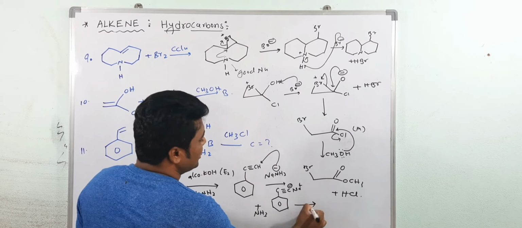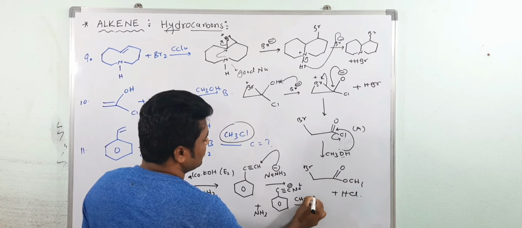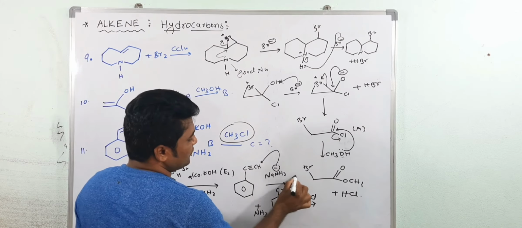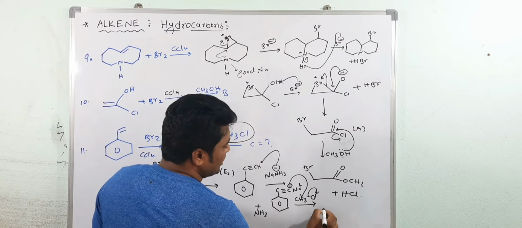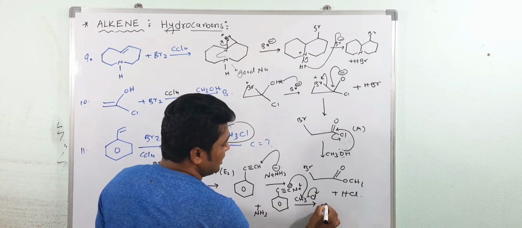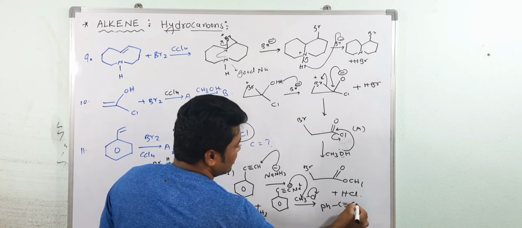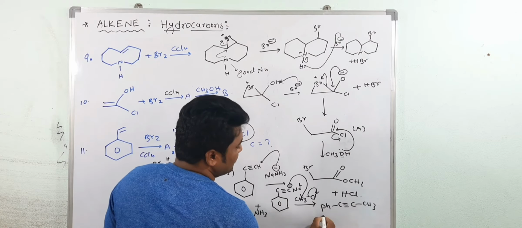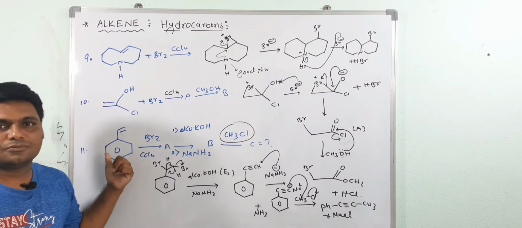Then after what happened here? See, this is reacting with methyl chloride. So this nucleophile attacks at this carbon atom and Cl is out. NaCl is out. So the final product, instead of benzene I will write Ph, then C triple bond C, and here methyl. And the byproduct is NaCl. This is the answer of this question.